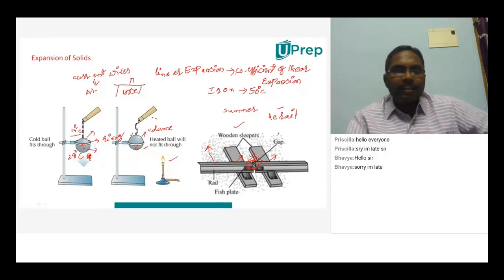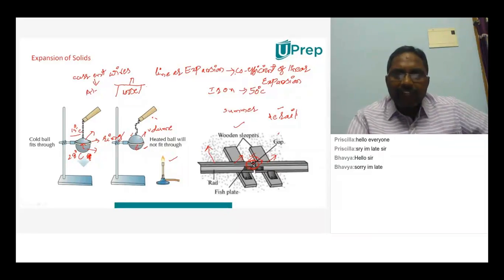You are not getting my point. See here. In summer, we are laying down a wire in between two poles loosely. Why? Because in winter, generally what happens? Temperature drops. When temperature drops, what happens? Whether it will expand or contract.